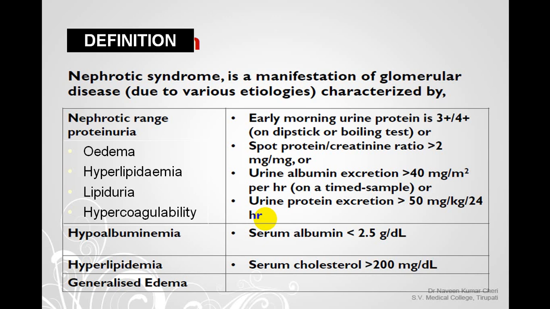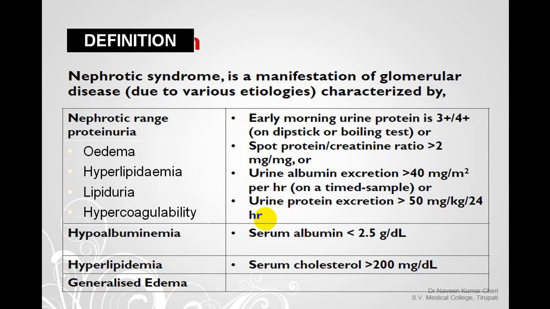Urine albumin excretion is more than 40 milligram per square meter per hour, or we say more than 3.5 gram per day, 24 hours. That is, urine protein is more than 50 milligram per kilogram per 24 hours. That approximately comes out to be 3.5 gram per day. Because of this, the person develops severe hypoalbuminemia. So albumin is less than 2.5.